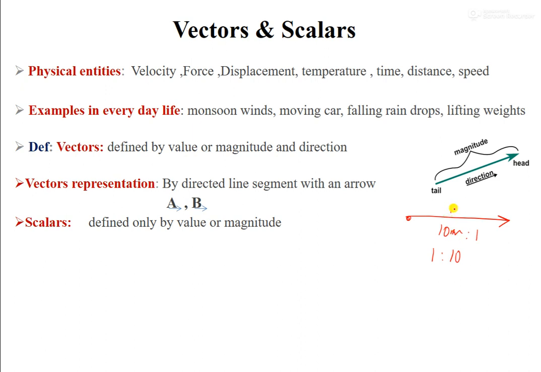That means it may represent 1 meter. But when you take this factor, then when you are representing another vector, it should have the same factorization. Suppose this one is 5, then this is half of it, which means you should have 0.5 meters here. So whatever scale you use for this vector, the other vector should also have the same scale. Okay. Next we move to scalars.